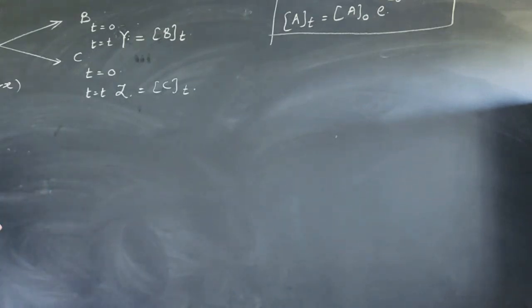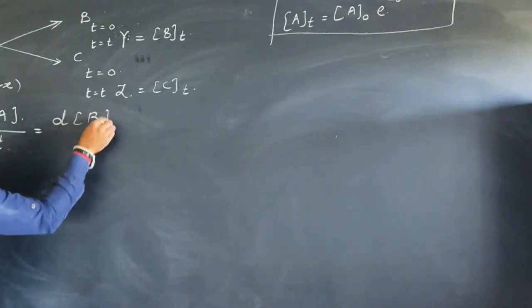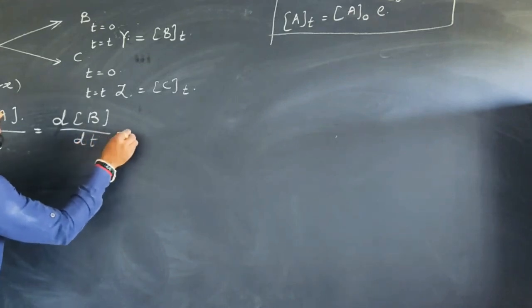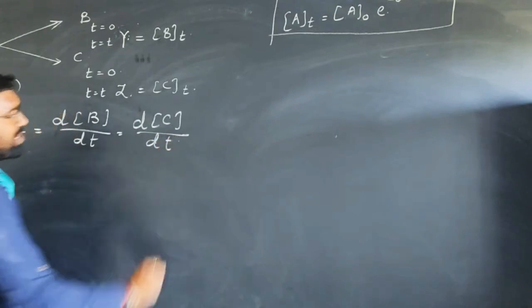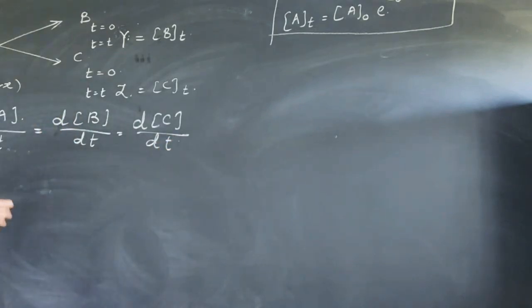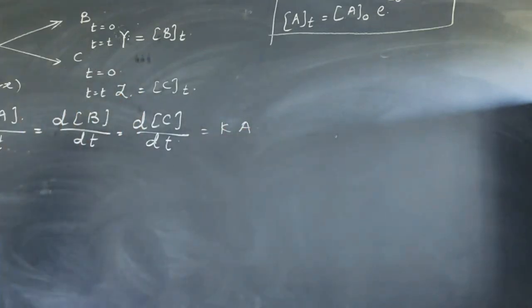Now, suppose during the course of this reaction, I am saying that the rate of formation of B at time t is equal to the rate of formation of C in time t. Okay, now suppose you think only for B, right?